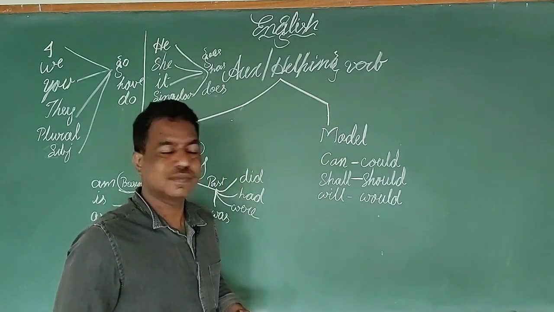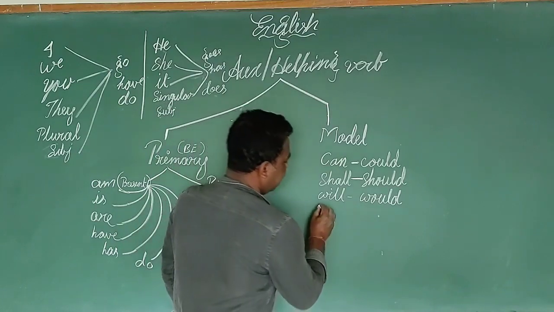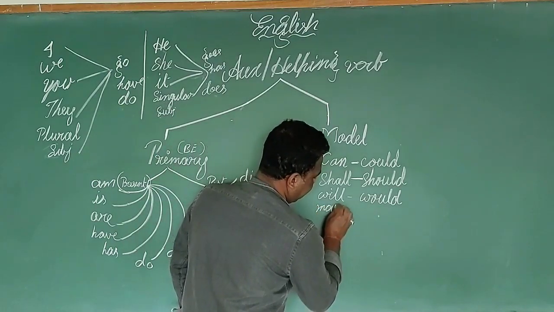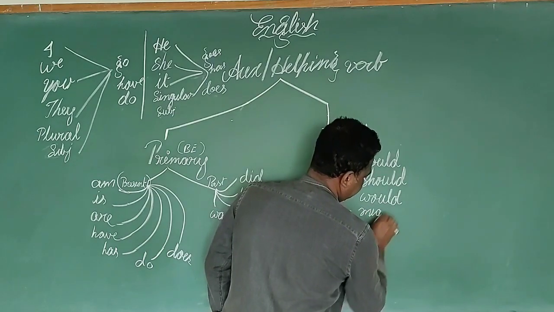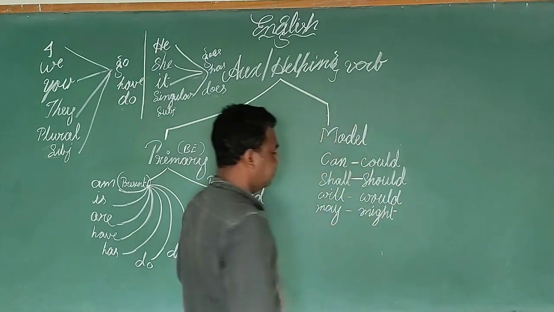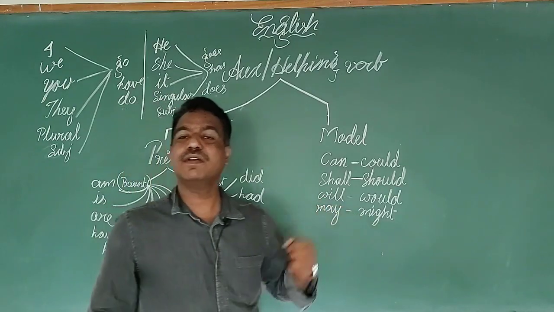And the next one, may, might, may not, might not.